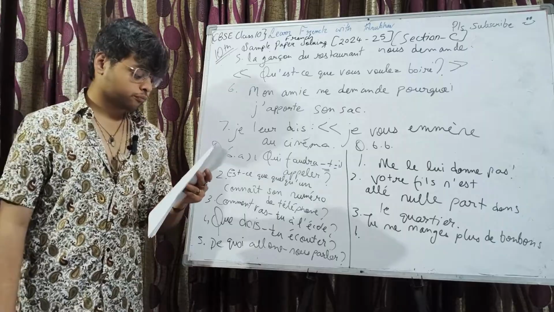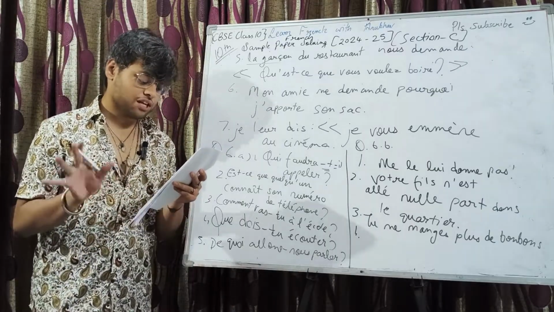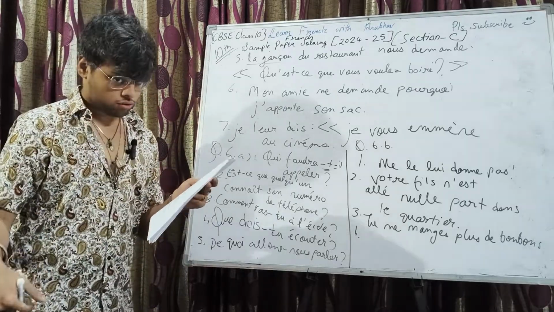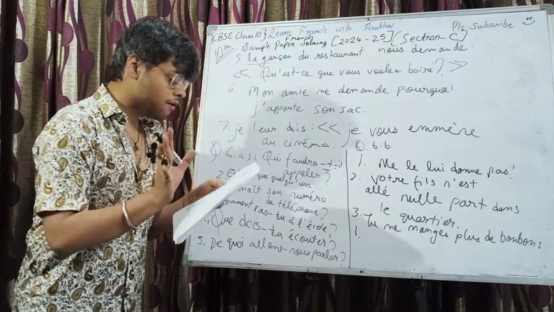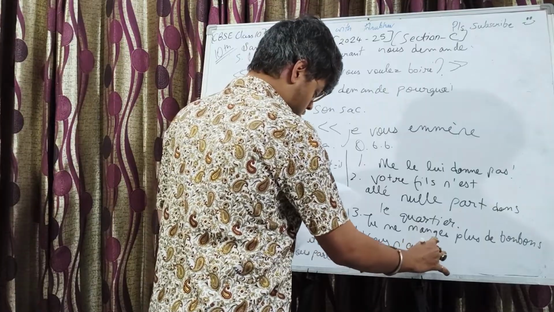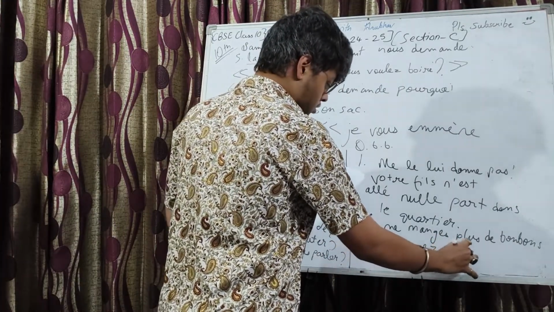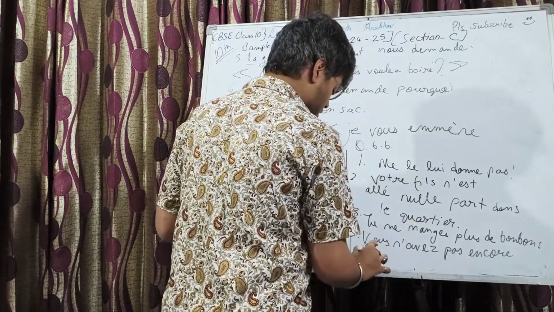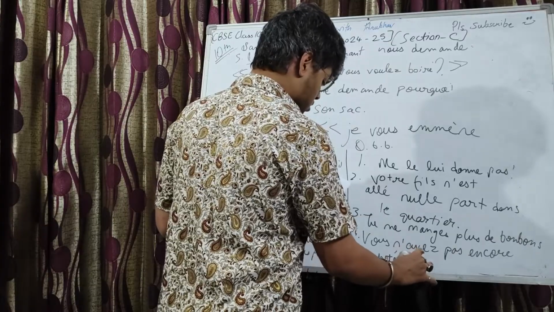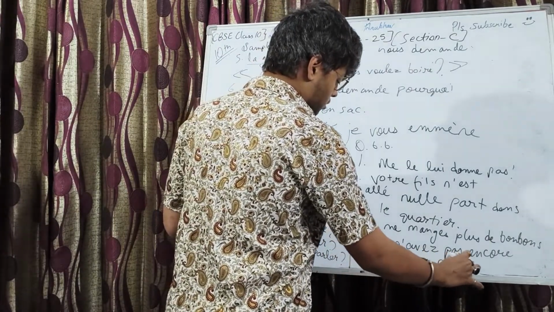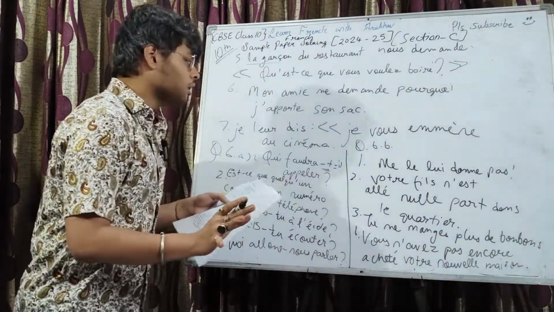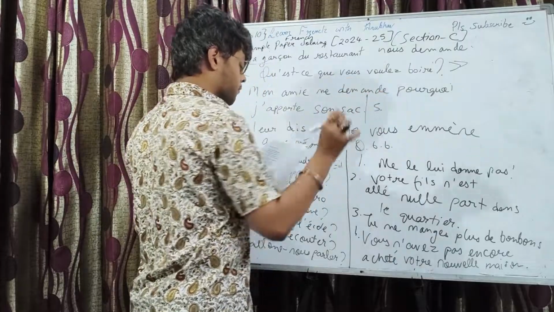Fourth one, vous avez déjà acheté votre nouvelle maison? Déjà, already, negative counterpart, pas encore, not yet. So, vous n'avez pas encore acheté votre nouvelle maison.